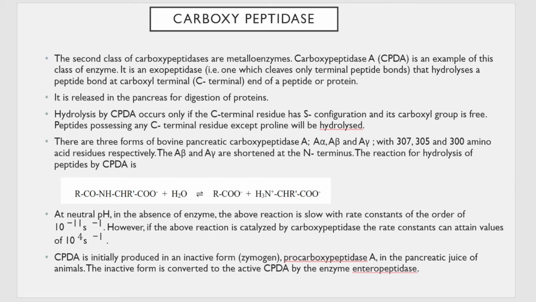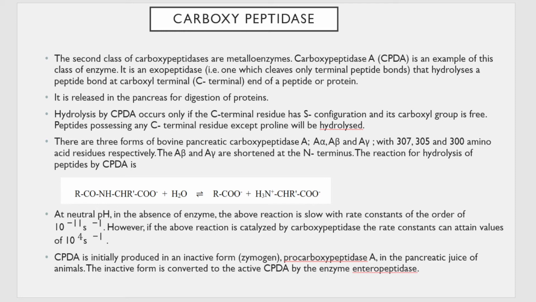And then the CPDA, that is carboxypeptidase A. You know that it's produced in your pancreas, but initially when it is produced, it is in inactive form, that is in the form of procarboxypeptidase A. That is the inactive form of this enzyme.